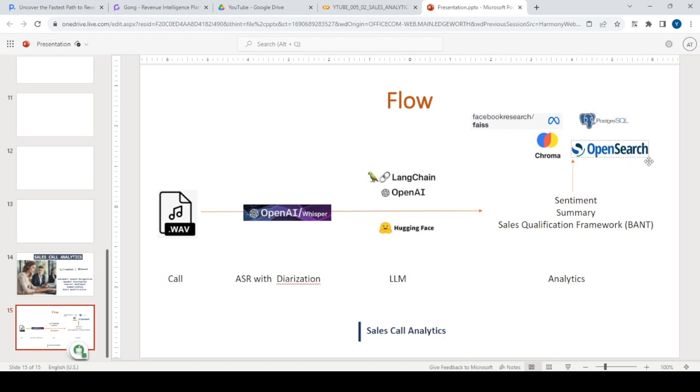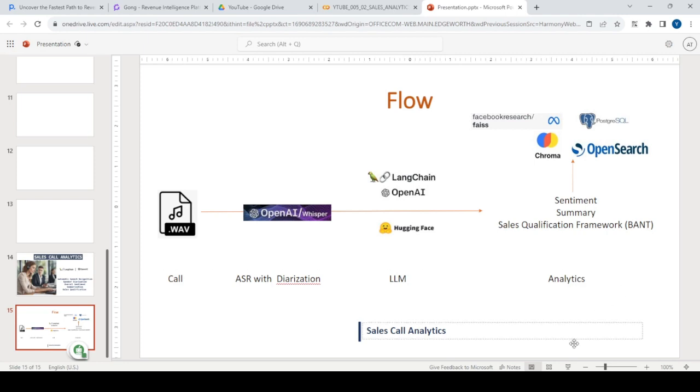Also, one thing which we should note is that here we are using ASR, but typically, when you are extracting calls from, let's say, Zoom or Microsoft Teams, rather than doing diarization manually, you might automatically get who the speaker is. That is an additional benefit, and then you don't need to do diarization. So this is the whole sales call analytics space, also called the conversational analytics space, and this is the typical flow of how it is done.